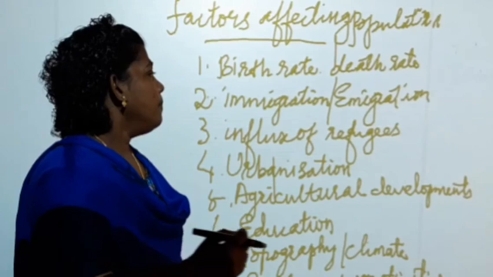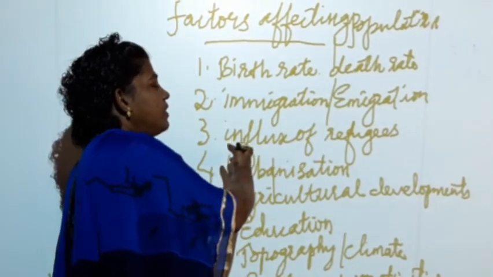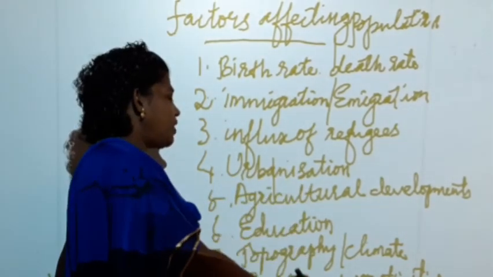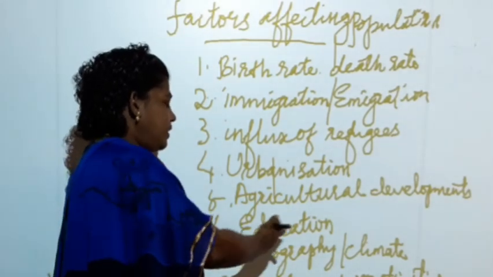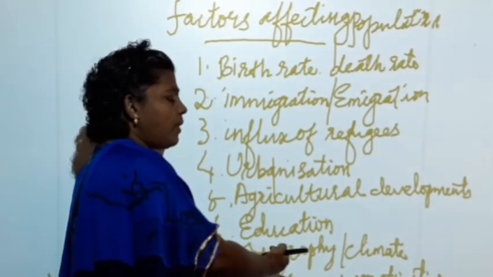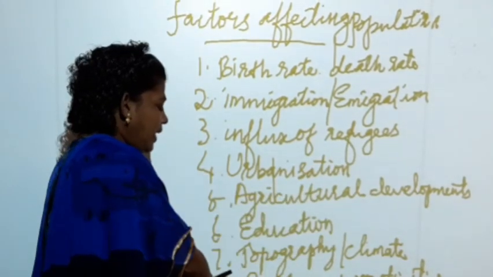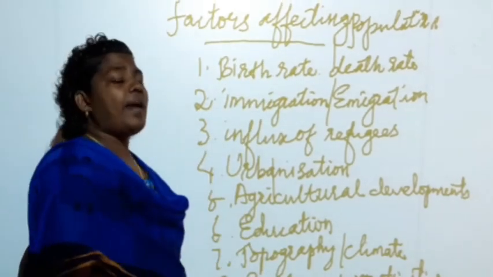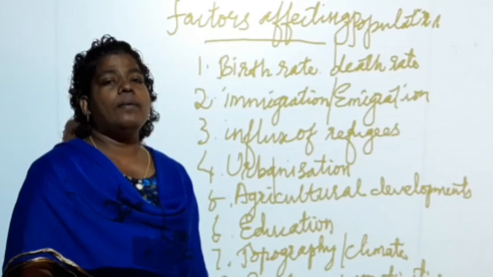Did you understand? The next thing is immigration and emigration. Third is influx of refugees. The fourth one is urbanization. Fifth one is agricultural developments. Sixth one is education. Seventh one is topography, climate, and transportation, communication. And the eighth one is employment opportunities. These are the different factors which affect the population of an area.